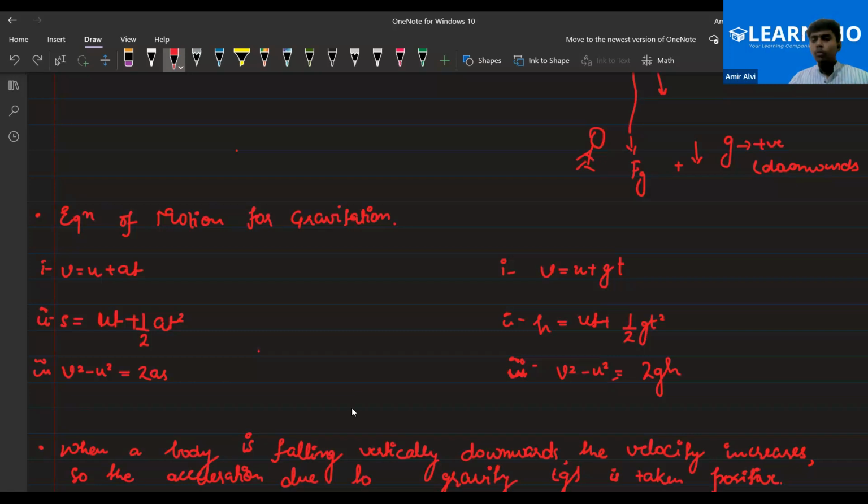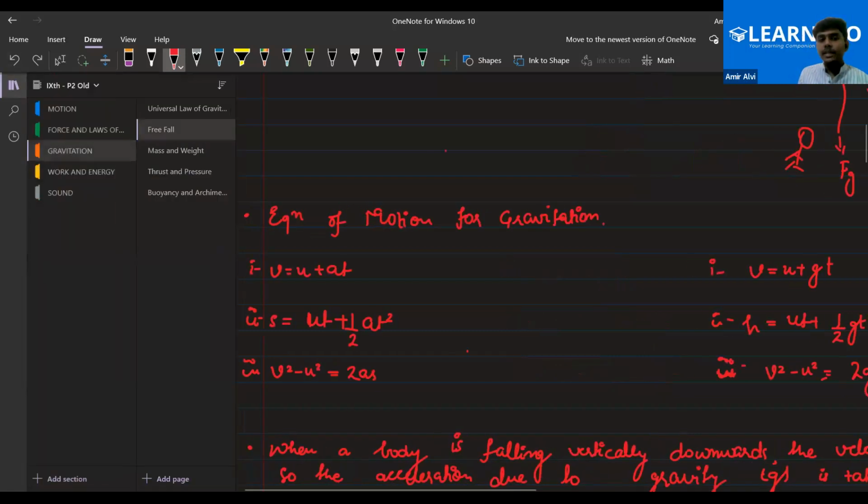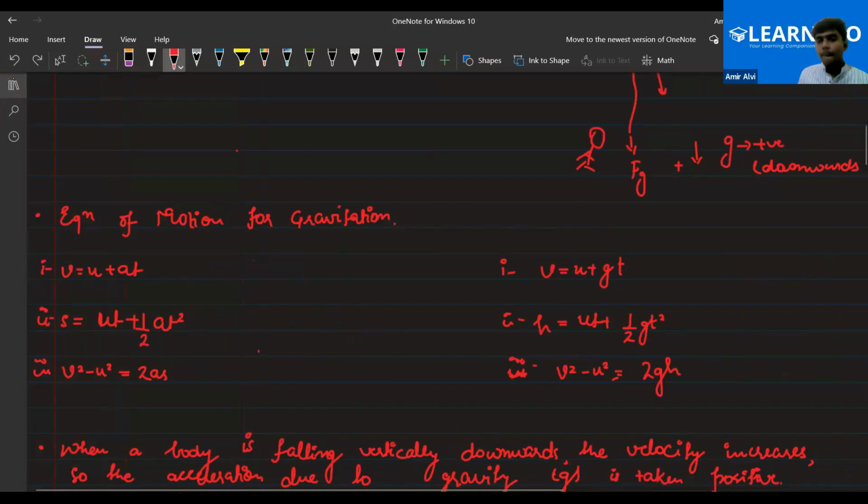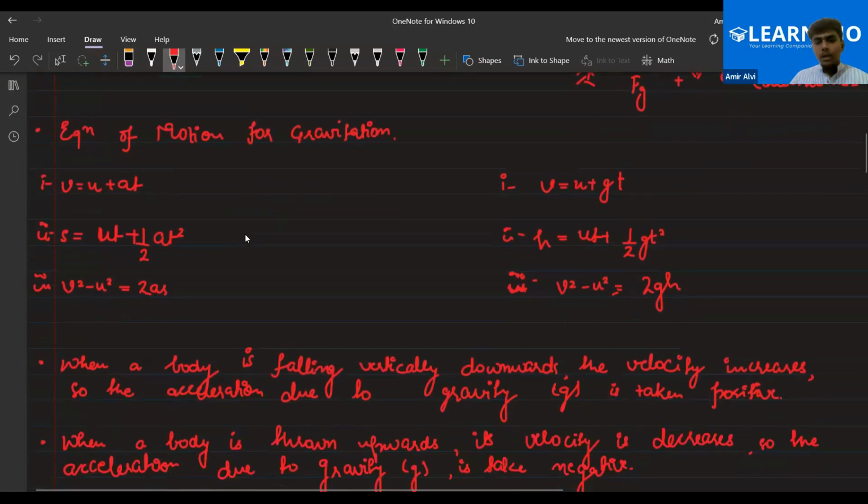So there are only two topics. Basically, first topic is universal law of gravitation. Second is free fall. So only two topics are coming. No worries. So in this class, let's complete the theory for the free fall, and we will do the numericals based on the free fall in tomorrow's class. Okay, right?